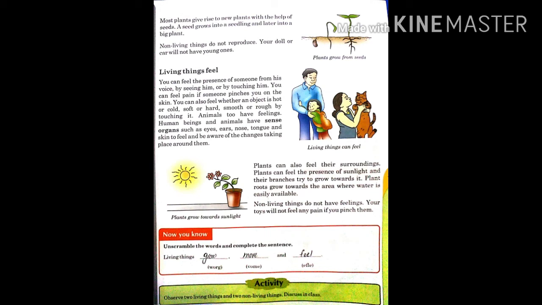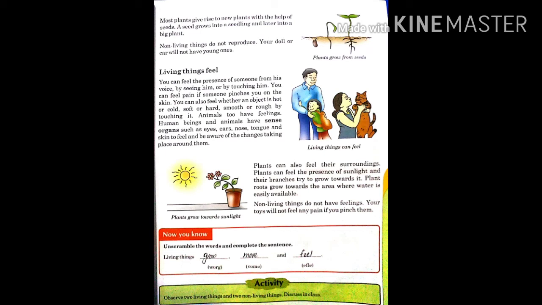Plants can also feel their surroundings. Plants can feel the presence of sunlight and their branches try to grow towards it. Plant roots grow towards the area where water is easily available. Non-living things do not have feelings. Your toys will not feel any pain if you pinch them.